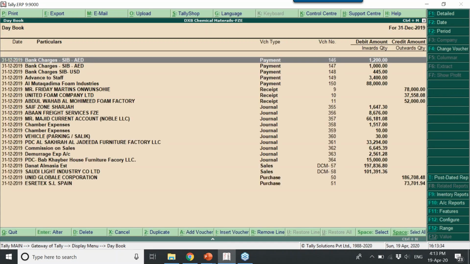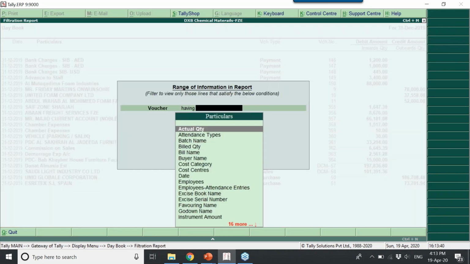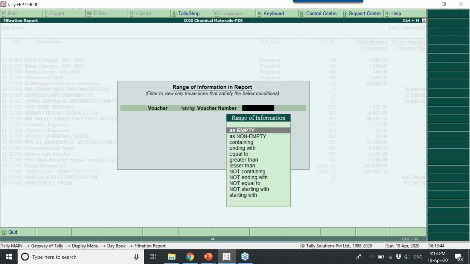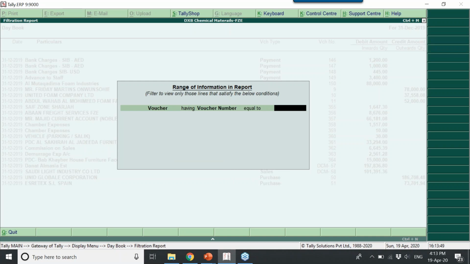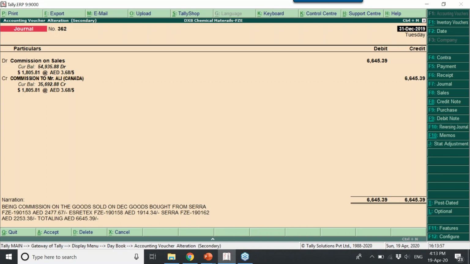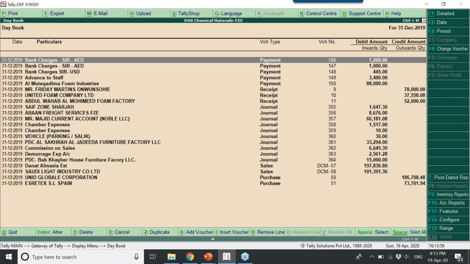Similarly, whichever combination you want, do you want to search based on voucher number? Alt F12, voucher having voucher number equal to, I'll say 362. It has come. So this is how you can filter the report from the junk of data.